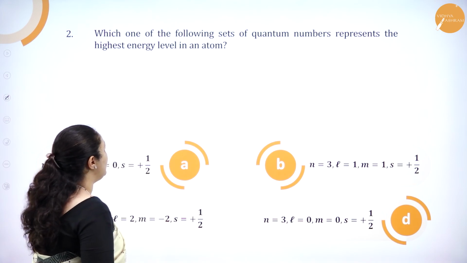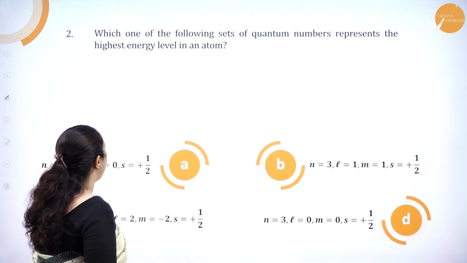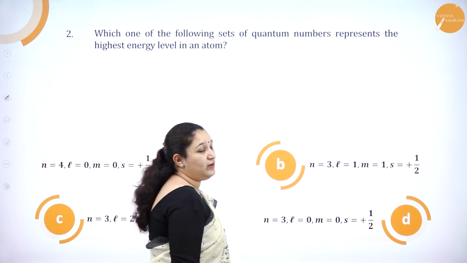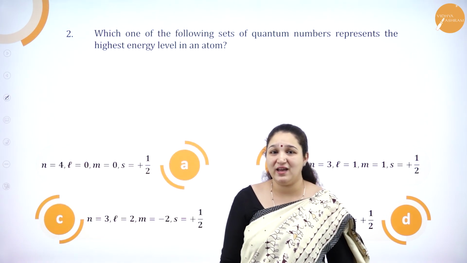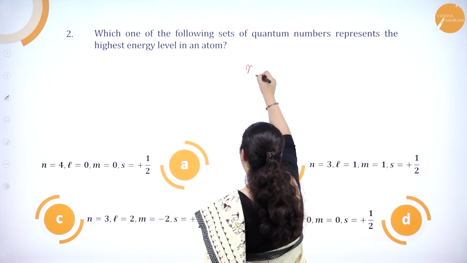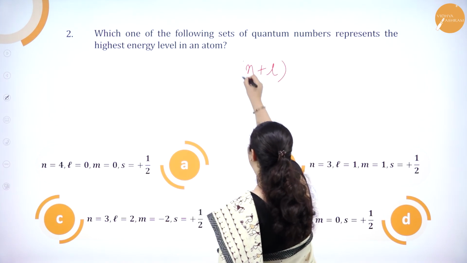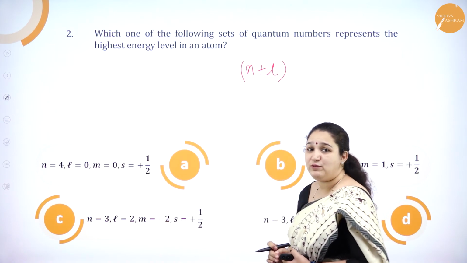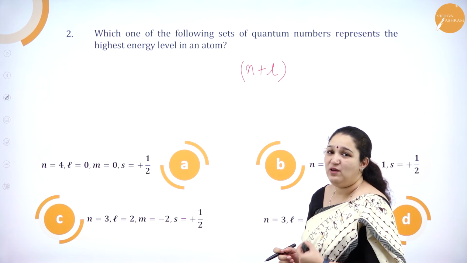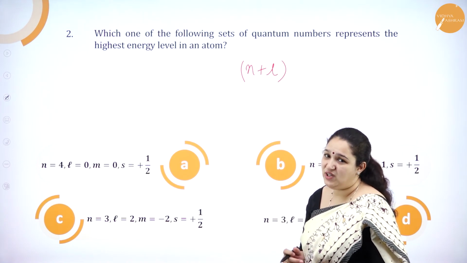Which one of the following sets of quantum numbers represents the highest energy level in an atom? If you have to see the highest energy level, which rule do you have to apply? It is the n plus l rule, isn't it? So we'll have to add up the n value and l value and see which is the highest energy level.